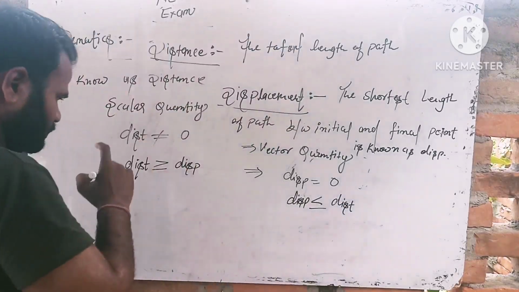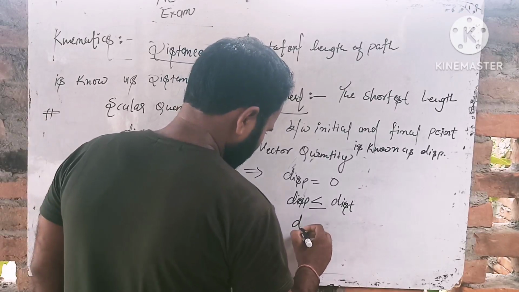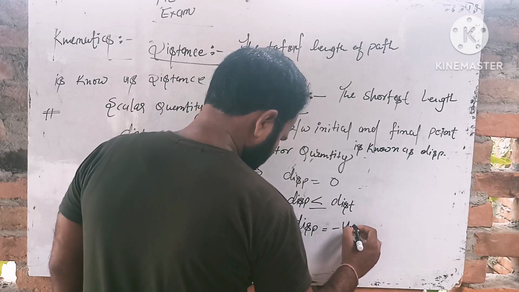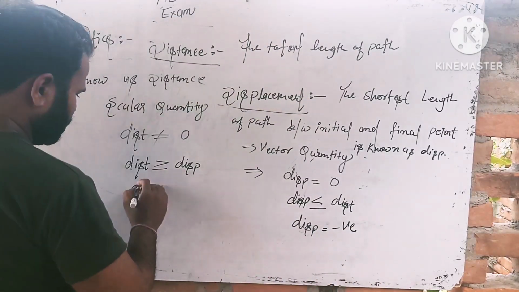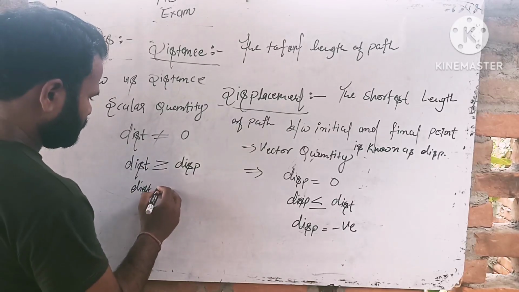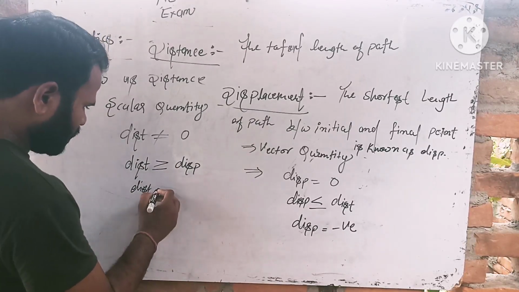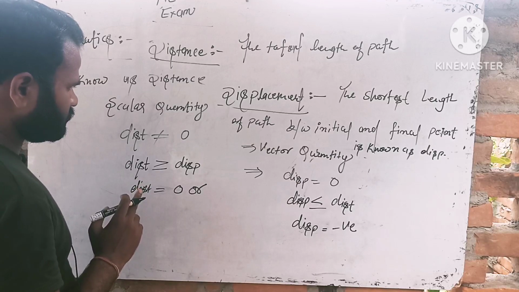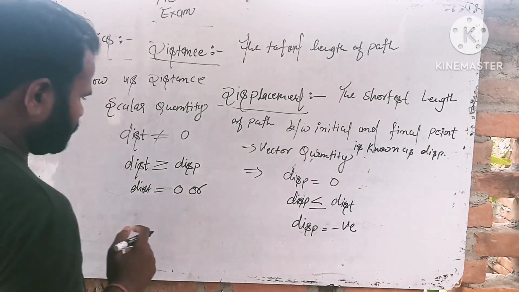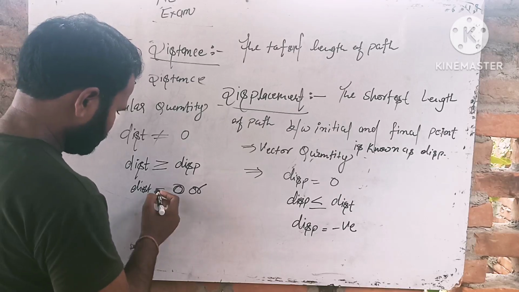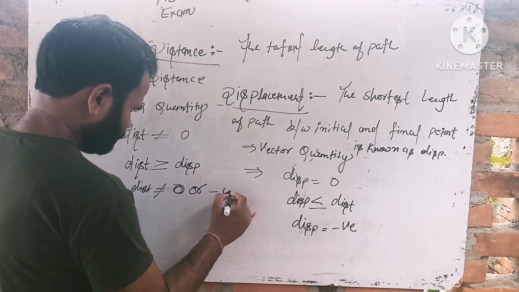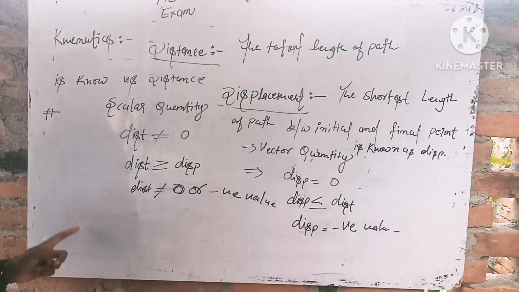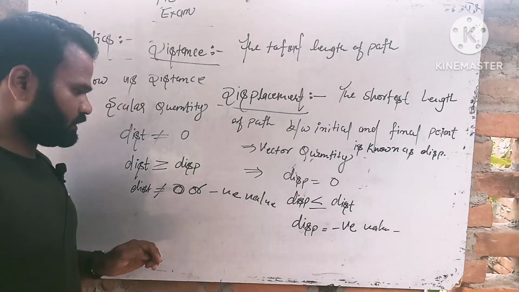Okay students, displacement can be 0 or negative, but distance is never 0 or negative. Displacement can have a negative value, and distance will be a non-negative value.